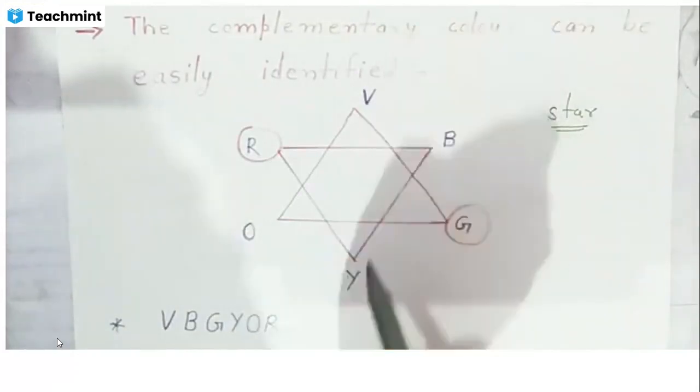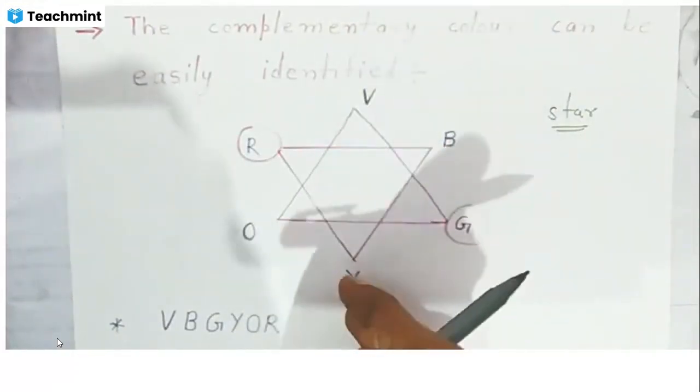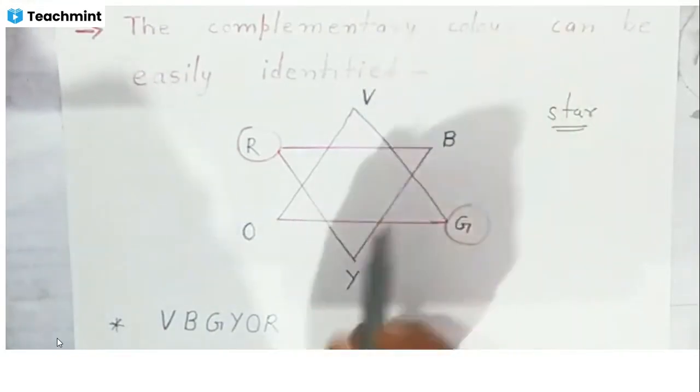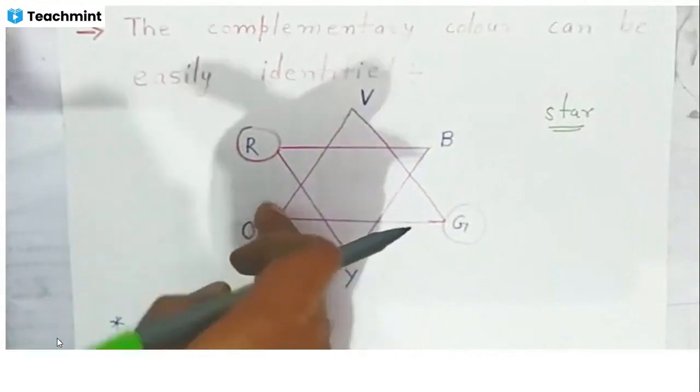If the compound is observing violet color, we can say it is yellow. If the compound is observing yellow color, it will transmit violet color. If it observes blue color, it will give you orange. If it observes orange color, it will transmit blue color.